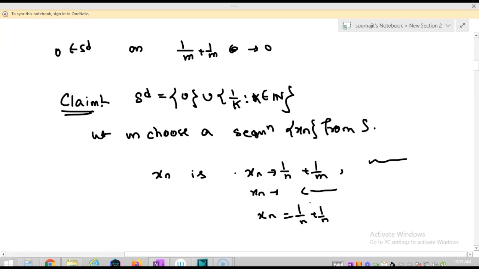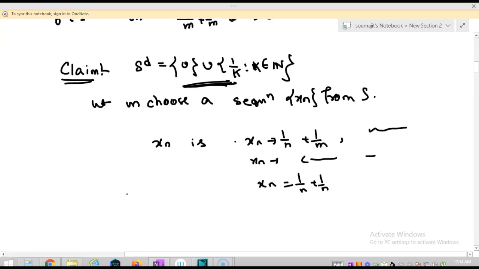So if you choose any arbitrary sequence xn in S, then this sequence must be of one of these forms, or something like 1/n + 1/(n+1), whatever it is. The limit of this sequence must belong to this set.